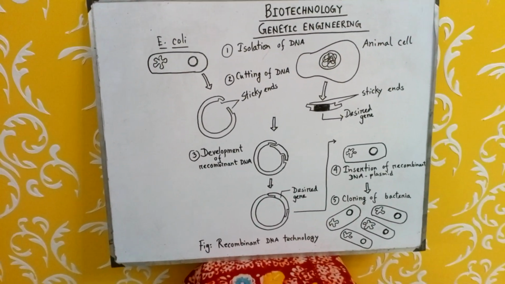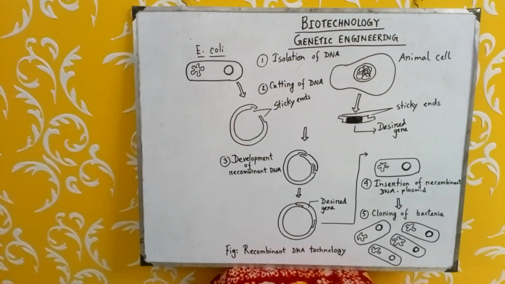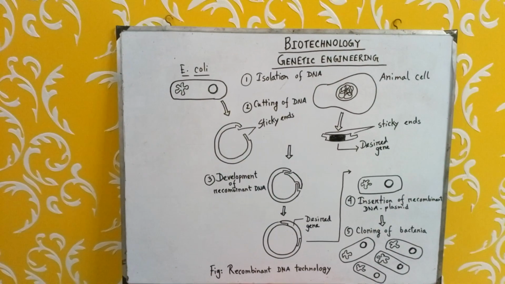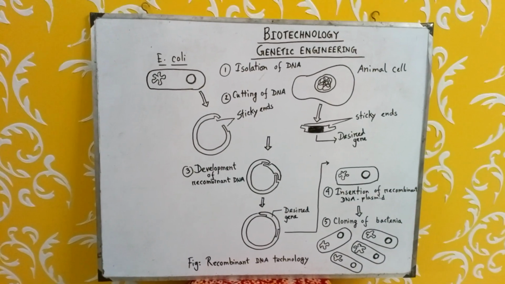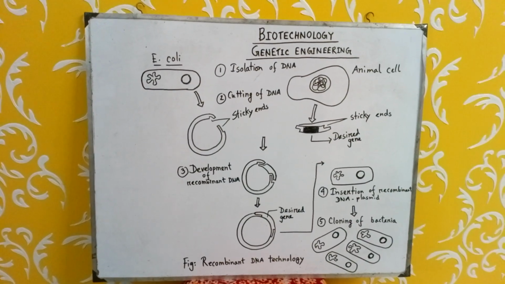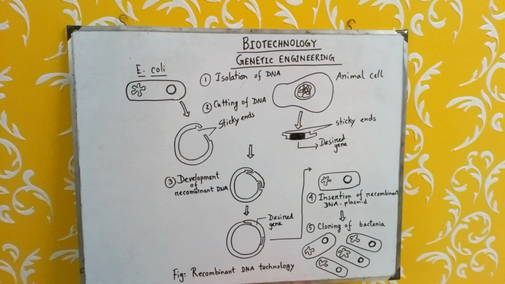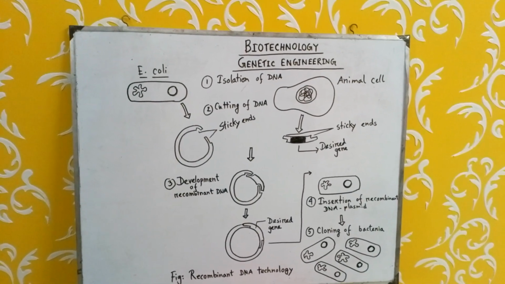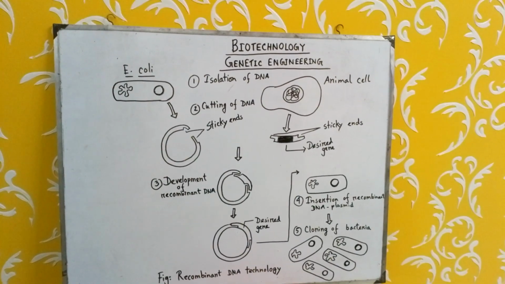In animals, we can insert any desired characteristics. In healthcare, in environmental management, in all aspects, genetic engineering or recombinant DNA technology has very wide application, and that's why investors prefer this technology a lot.